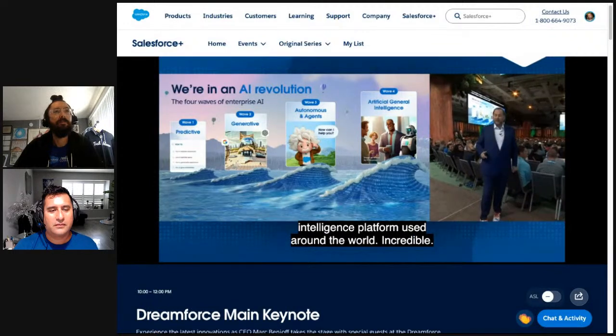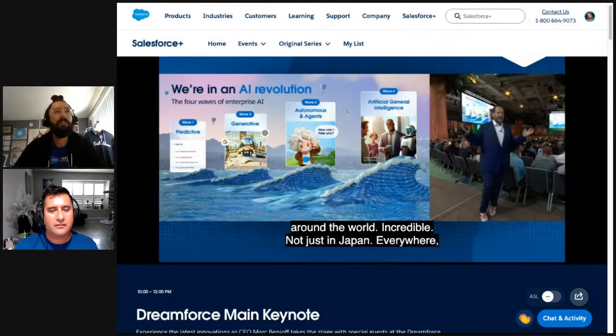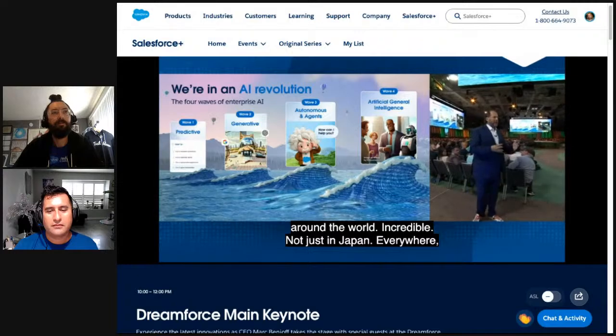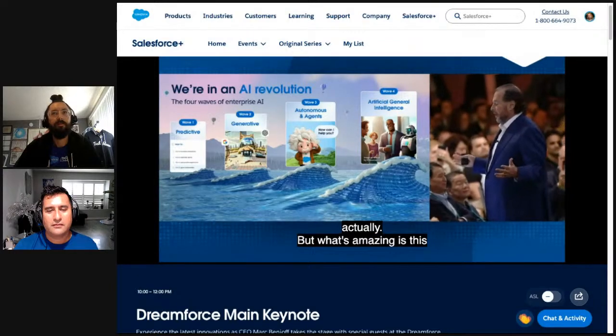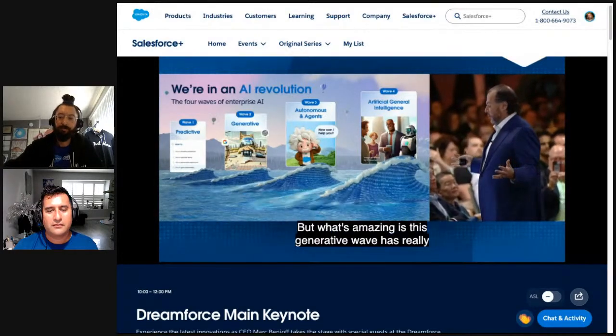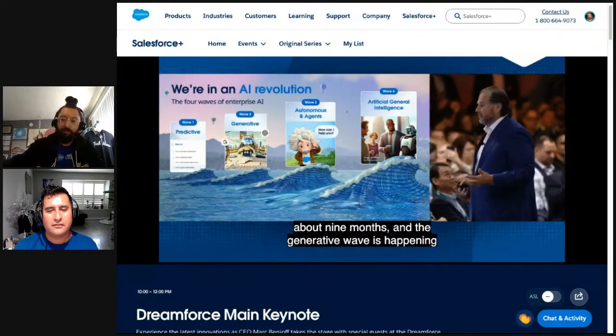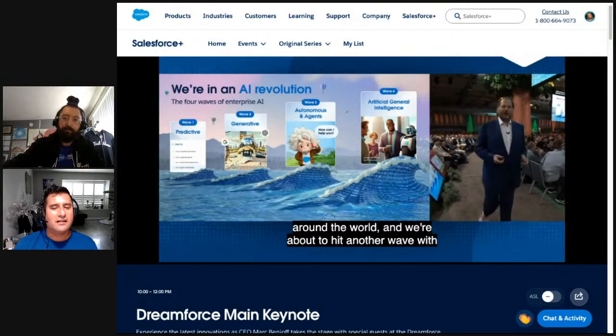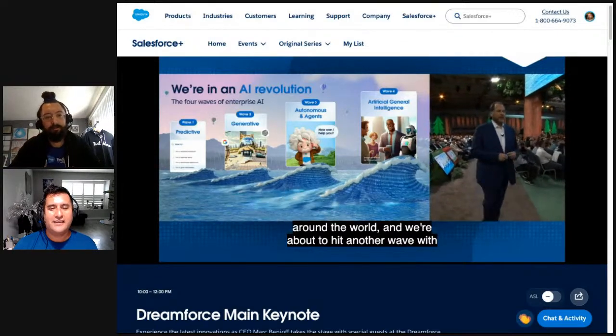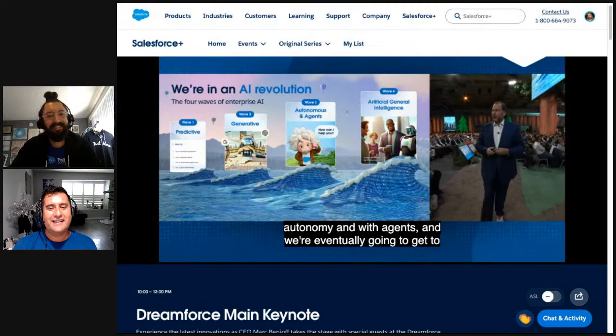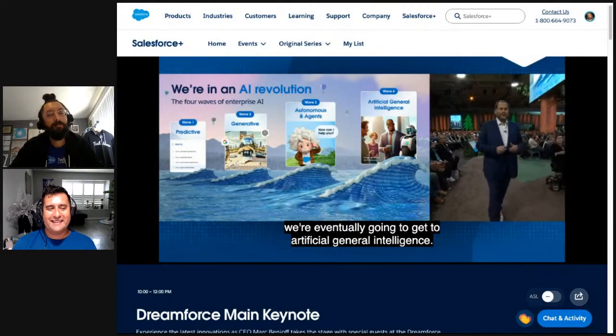But what's amazing is this generative wave has really started now. We're about 9 months in. And the generative wave is happening around the world. And we're about to hit another wave with autonomy and with agents. And we're eventually going to get to artificial general intelligence. We've all seen the movies Terminator and Minority Report.